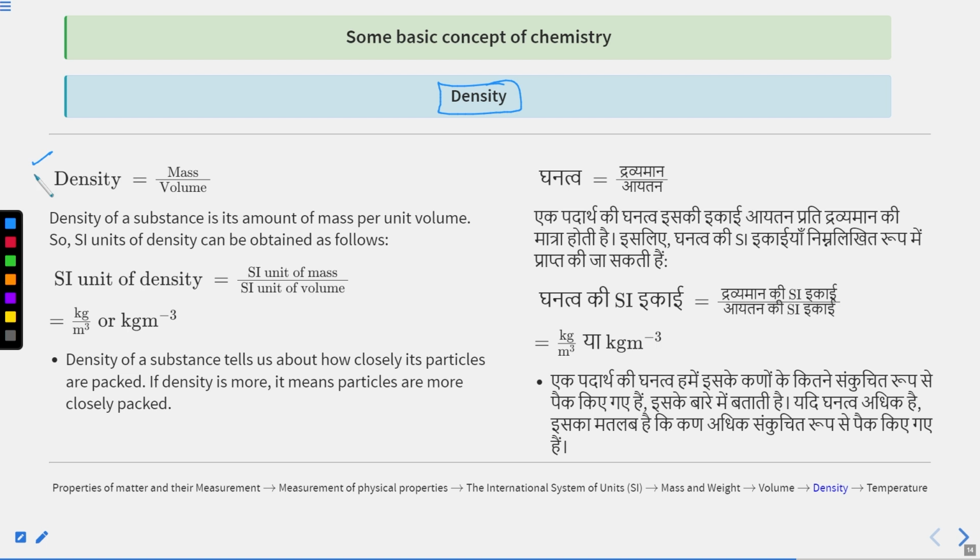Density is a term that is equal to mass by volume. Mass you know very well, and volume we have discussed. So density of a substance is the amount of mass, the amount of matter per unit volume. The SI unit of density can be obtained as follows: mass unit is kilogram and unit of volume will be meter cube. So SI unit will be kilogram per meter cube or kilogram meter cube inverse. Density of a substance tells us how closely its particles are packed. It means if mass is more and volume is less, particles are very close to each other.